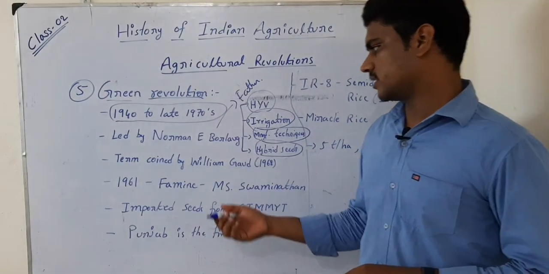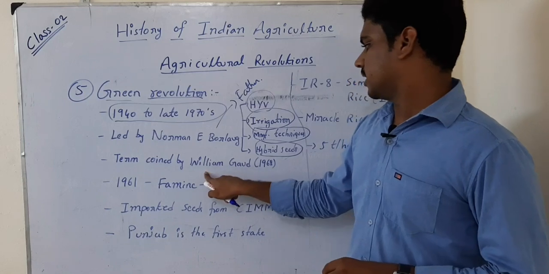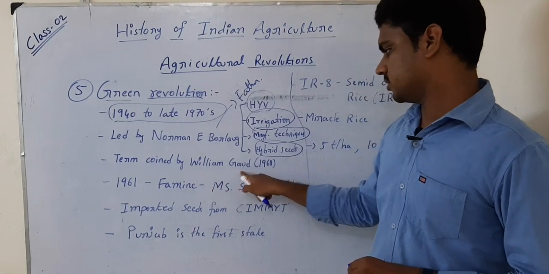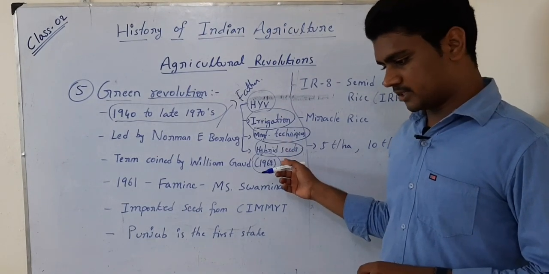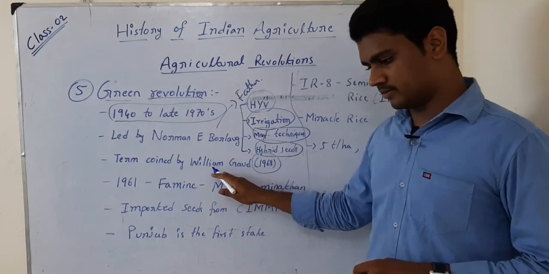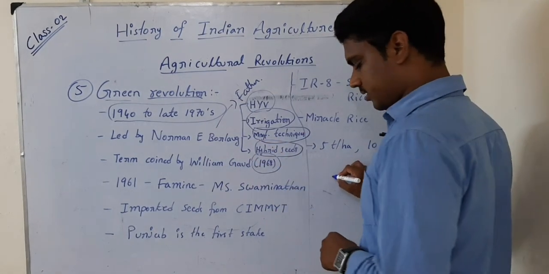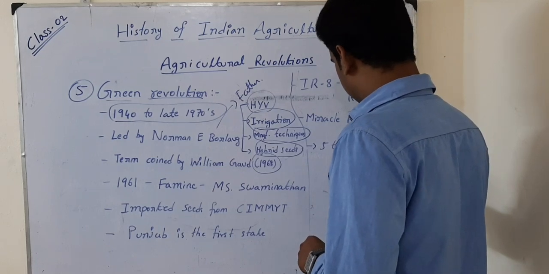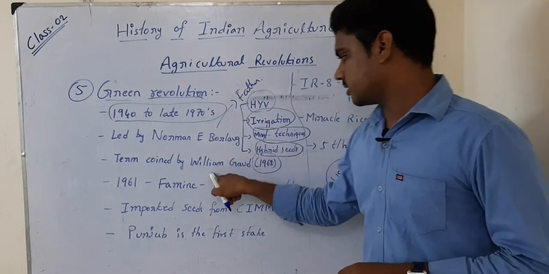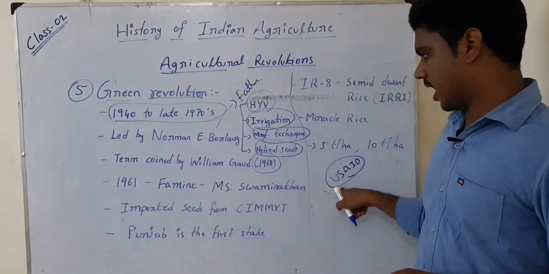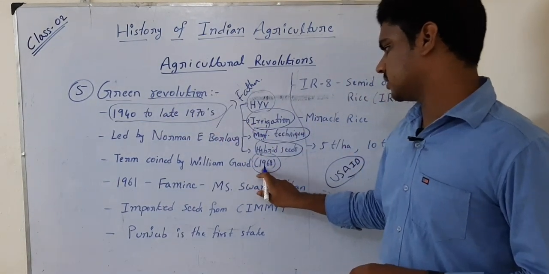They concentrated on this. The term Green Revolution was coined by the person called William Gaud in the year 1968. This was first used by this person. He was the former director of the United States Agency for International Development, in short USAID. He is the one who coined the term Green Revolution in the year 1968.